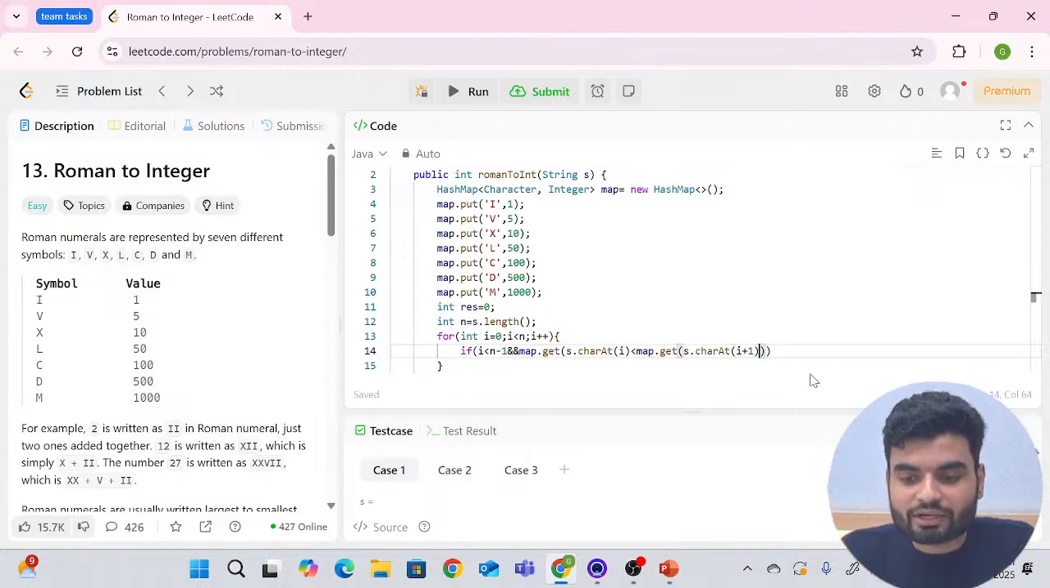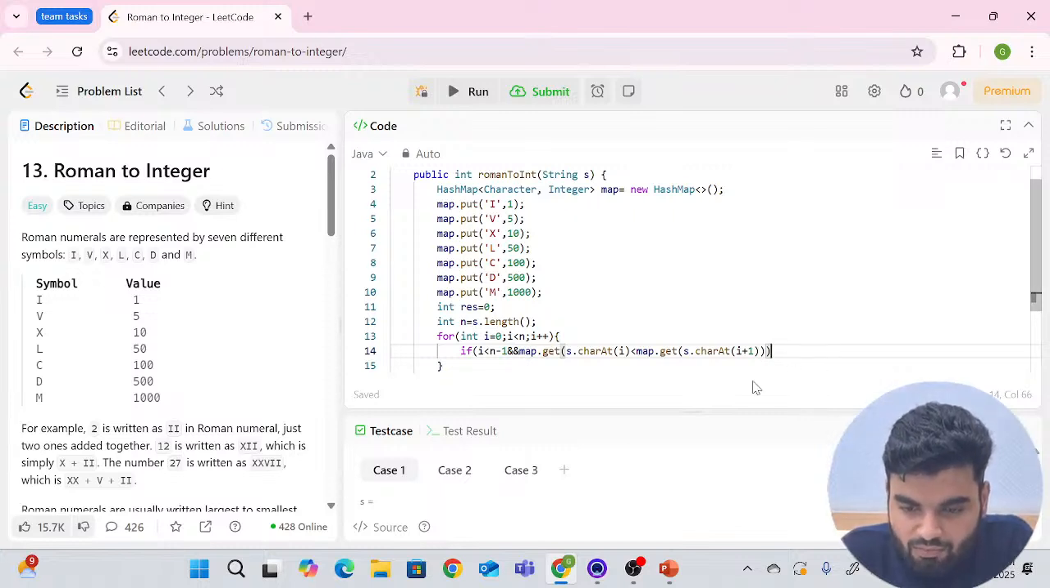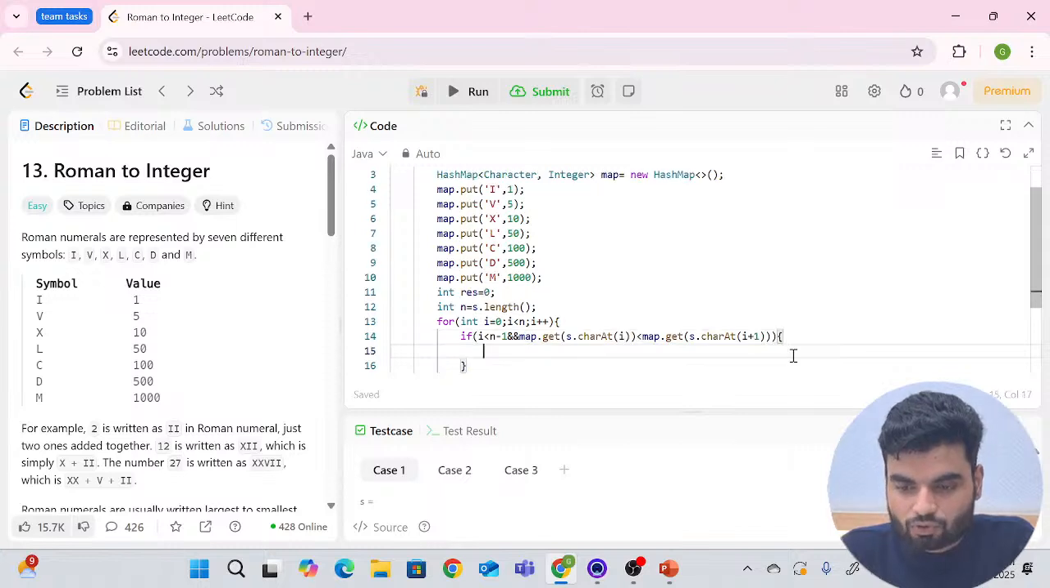In that case, what were we doing? Tell me. We were subtracting the value. Yes or no? We were subtracting the value. So I hope everything has marked as correct. For this map.get, I hadn't closed it. Now this has been closed. Cool. Now all the brackets have been closed properly.